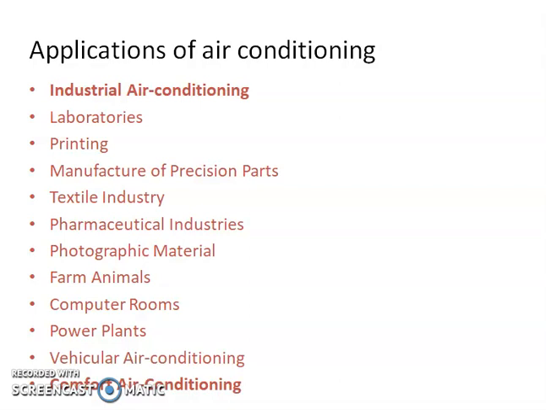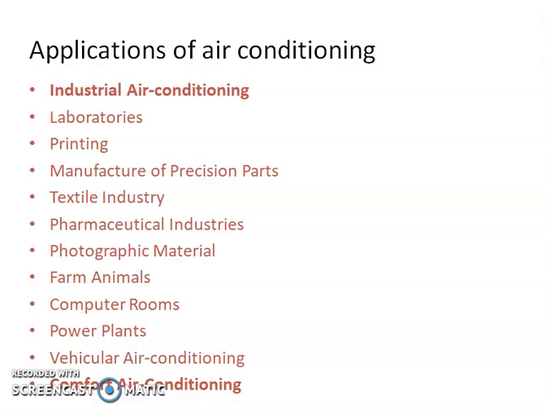Next application is the power plant. Most of the modern power plants are microprocessor controlled. In earlier designs, the control room was very large and was provided with natural ventilation. These days control rooms are very compact and hence require air conditioning. Next one is vehicular air conditioning.